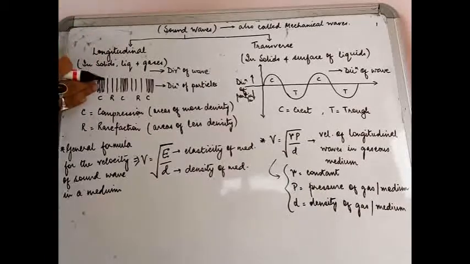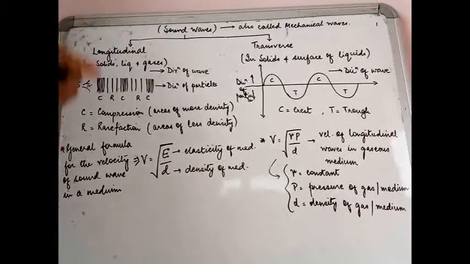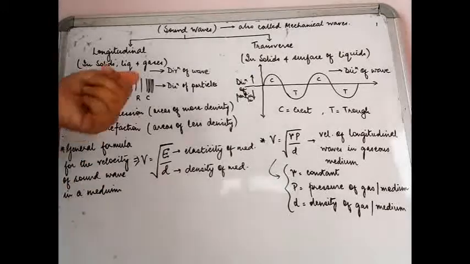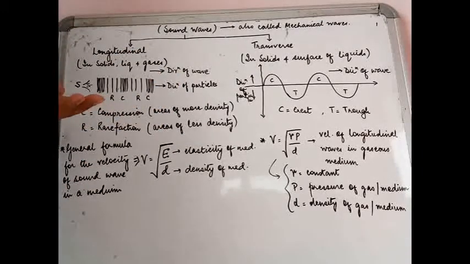Every other particle is hitting the subsequent particle in this direction, because the source of sound directed the energy in this direction. So when somebody asks you what is a longitudinal sound wave, it is a wave in which the direction of particle motion and the direction of the wave is the same. It is in the same direction.